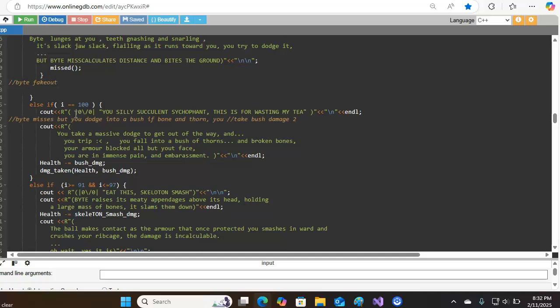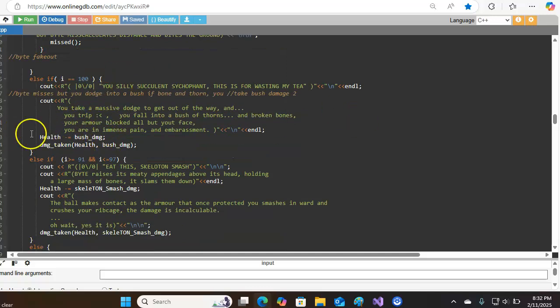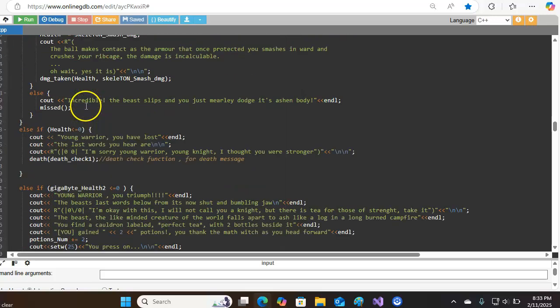Furthermore, when the i is equal to 100, basically, you get out. But it's a different message, and a different type of damage, not directly attached to him, though that's mostly semantics and writing.